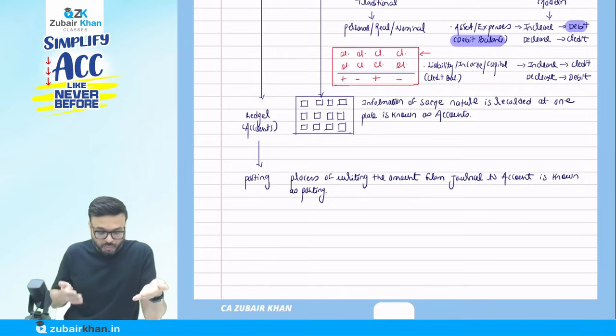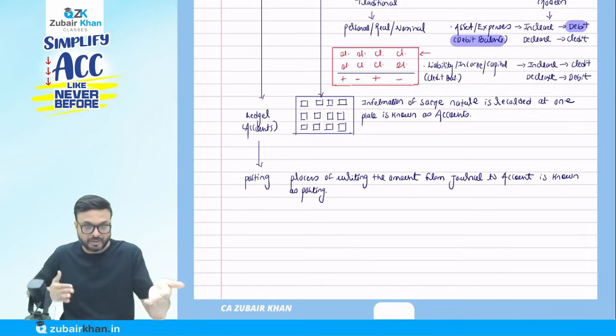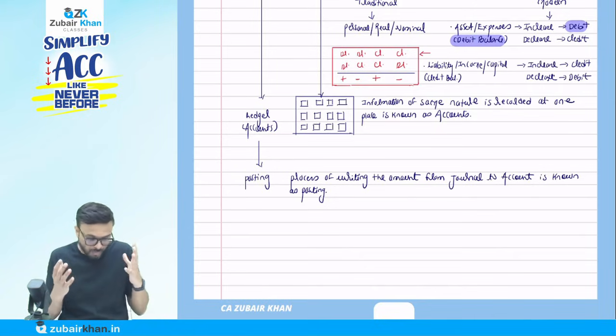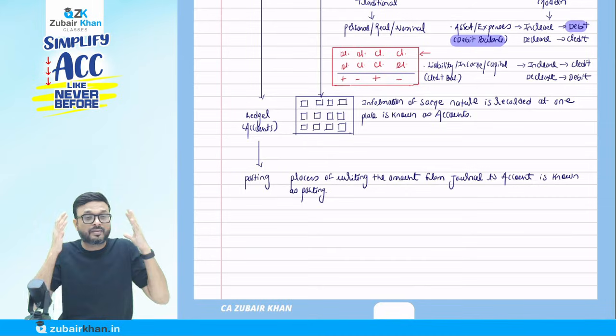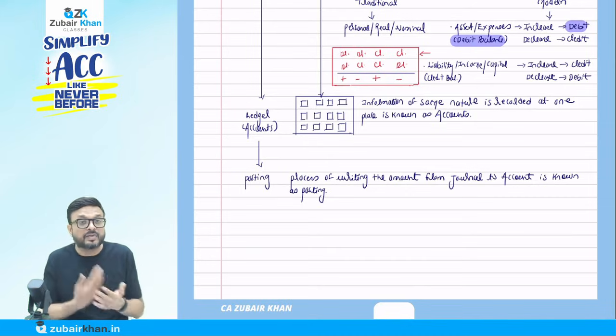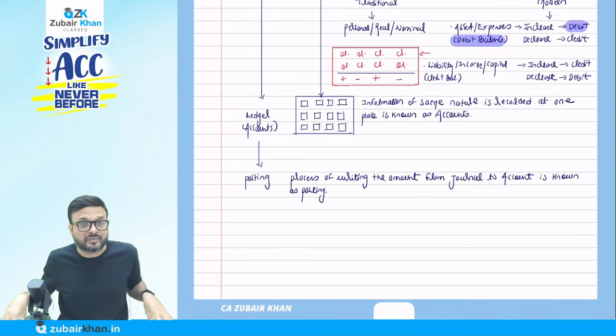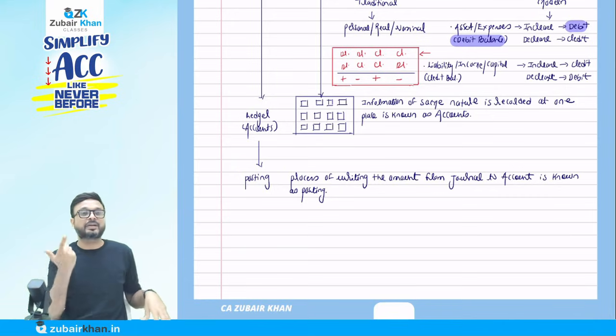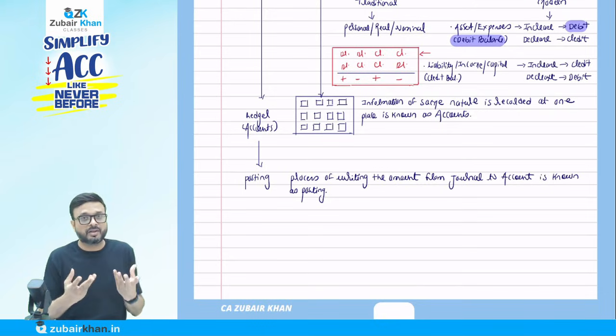Are they going to go through all these bulky, big accounts and turn the pages to find it? It's a big account, with thousands of legs of transactions. Are they going to see each and every transaction by turning the pages? No, it is very difficult. They want the final figure. I said, no problem. You want the final figure?